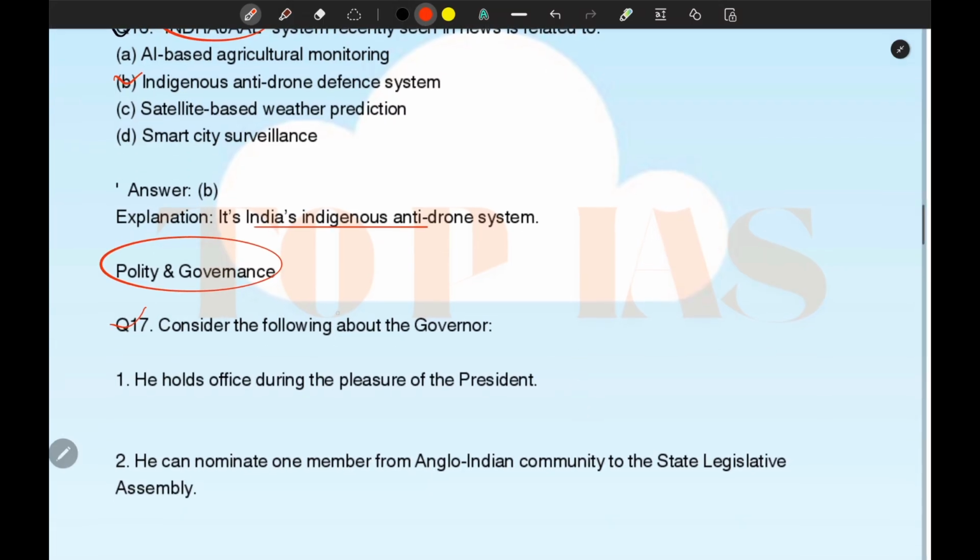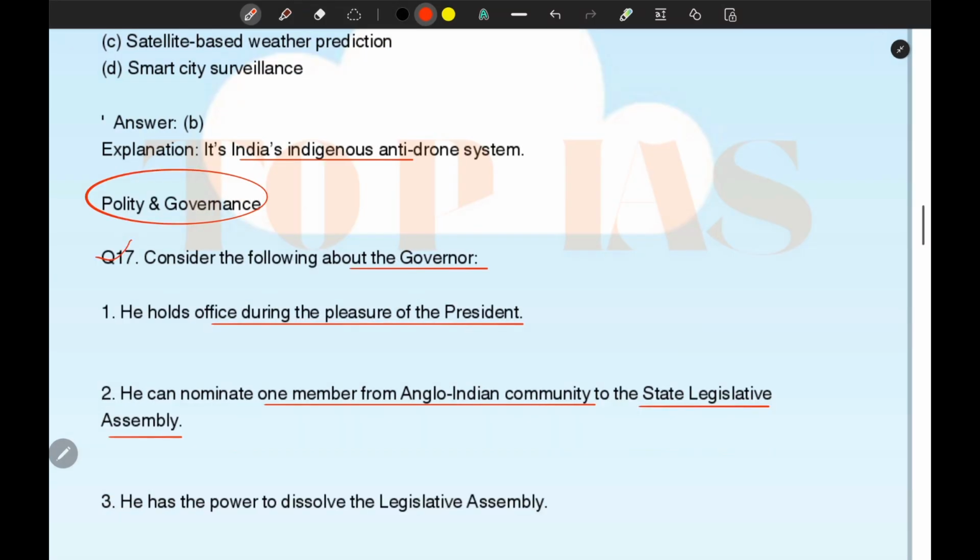So consider the following about the governor. Okay, governor holds office during the pleasure of the president. He can nominate one member from the Anglo-Indian community to the state legislative assembly. And last option, he has the power to dissolve the legislative assembly. So option 1 and option 3 are correct and option 2 is incorrect.